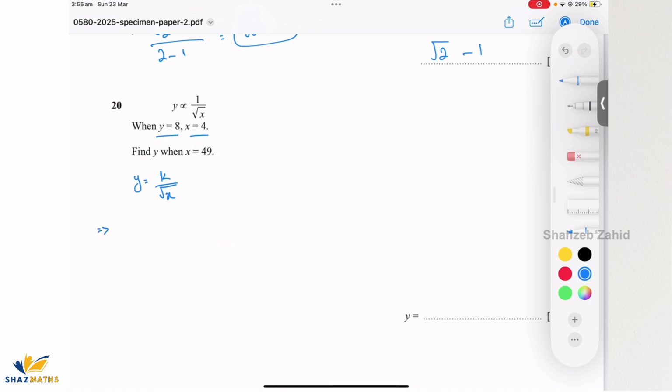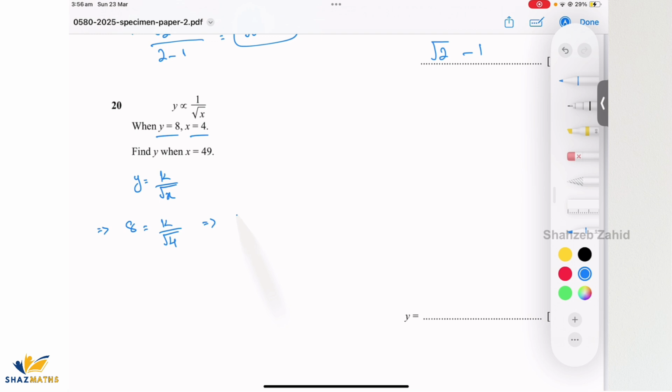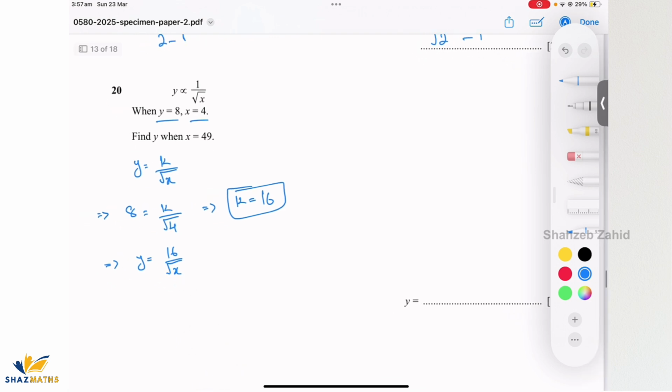For how to find that, we do have these values. So y is 8. I'm going to replace y by 8 and x by 4. So from here, k would be equals to square root of 4 is 2. 2 times 8 is 16. So connecting equation is y equals to 16 over square root of x. Ready?